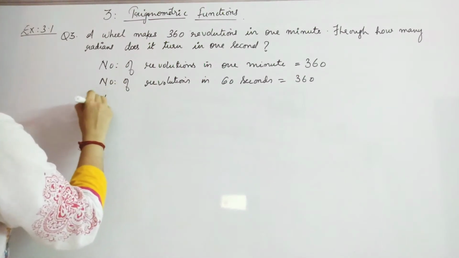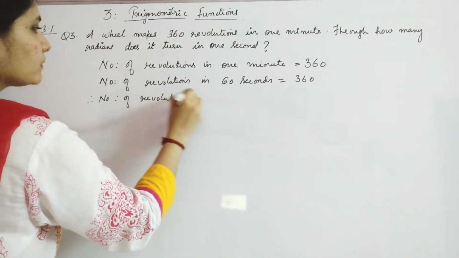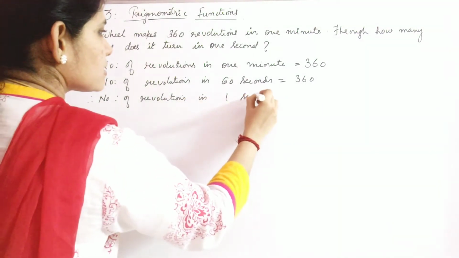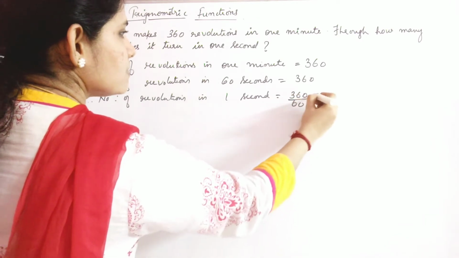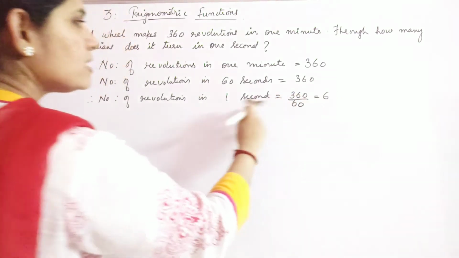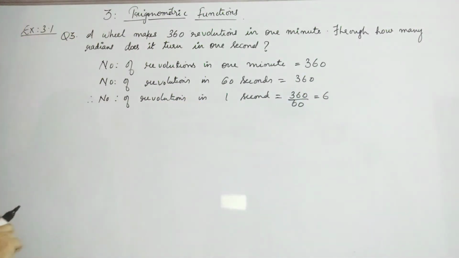So you can say therefore the number of revolutions in 1 second will be how much? It will be 360 divided by 60 which is equal to 6. So in 1 second the number of revolutions made by the wheel is 6. Okay. Now we know that